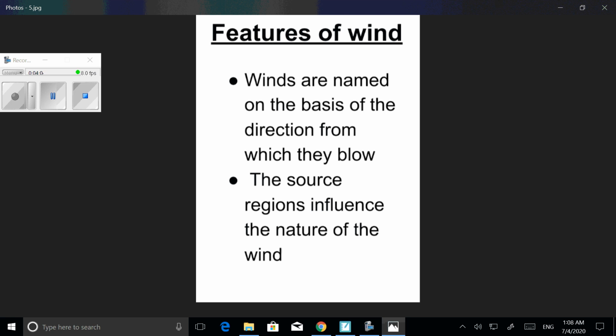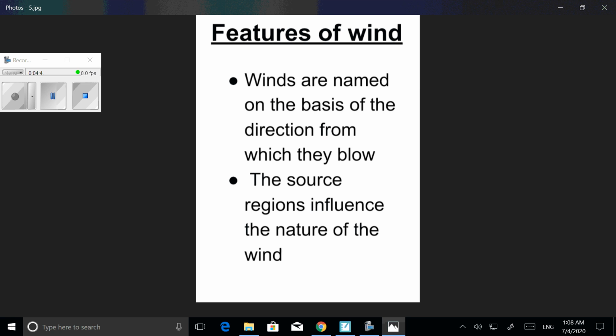If the wind is originating from a desert region, that wind is dry and hot. Therefore, the second feature of the wind is, the source region influences the nature of the wind. If the wind originates from the polar region, it will be a cold wind. If the wind originates from the desert, it will be dry and hot. Thus, the nature of the wind is influenced by the source of origin.